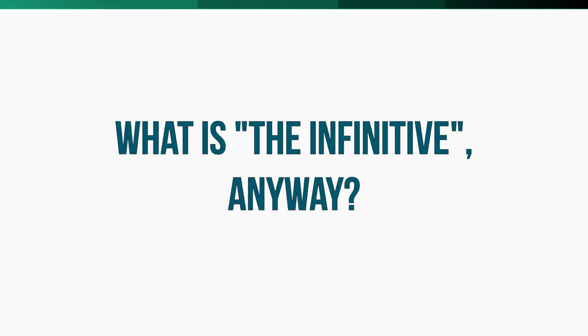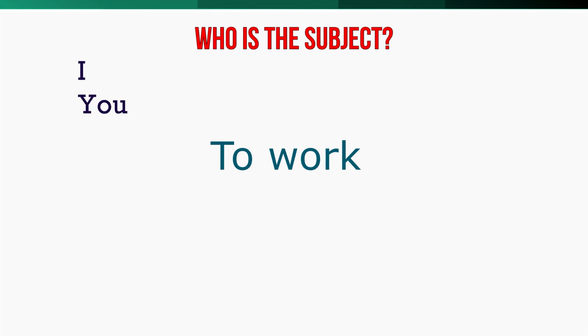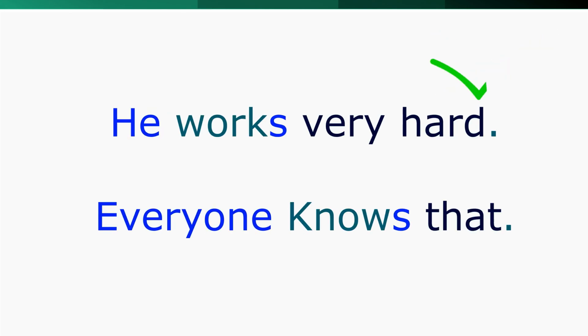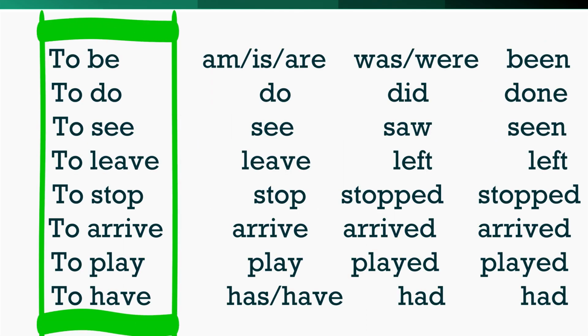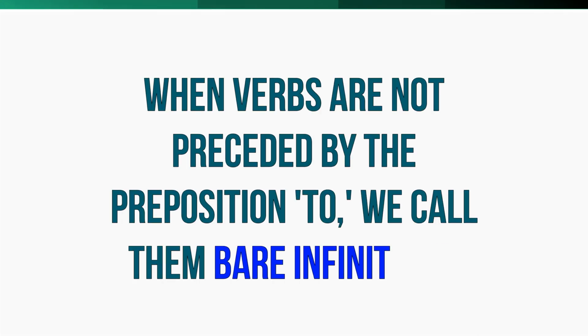Okay, what is the infinitive anyway? If a verb is not conjugated, we say that it's in its infinitive form. It's very much as if it had an infinity of options. You see, it's not taken yet. Nope. You can only use verbs in the infinitive with certain verbs. To use a subject with a verb, you generally need to conjugate the verb first and make sure it matches the subject. Verbs in the infinitive form are preceded by the preposition to, except for the modal verbs. When they're not preceded by to, we call them bare infinitives.